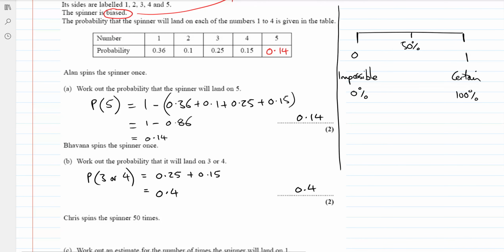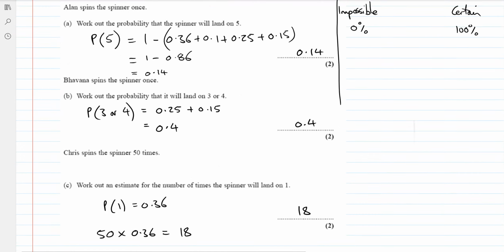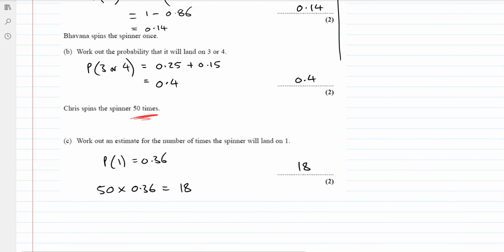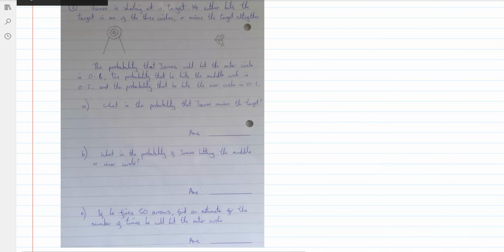If it's an OR question, we call this an OR question because it's a 3 or a 4, the chances are going to go up on one spin because you're increasing the number of desirable outcomes. So you add them together, and if you're doing it a number of times, all you do is multiply that probability by the number of times. That's question 1.